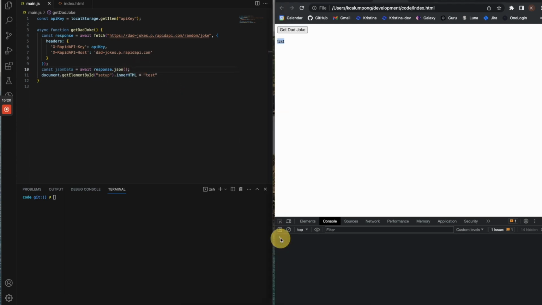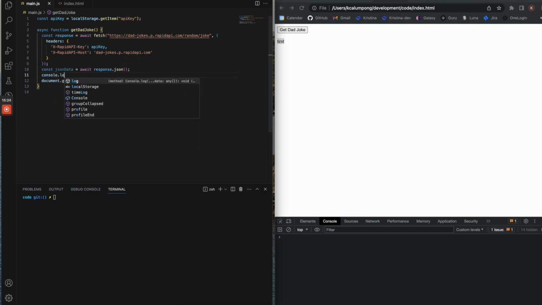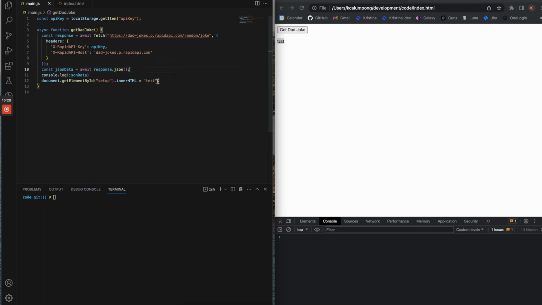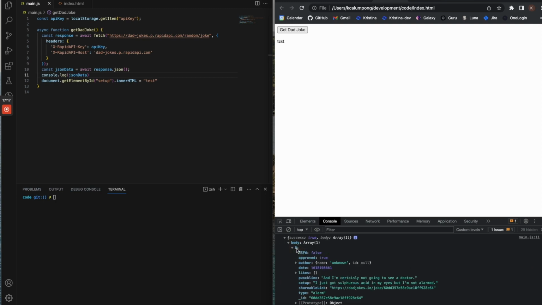We need to see what that JSON data object looks like again, because we're going to end up putting that right here. So let's refresh that. Looking at this object, body is an array. To get the punchline and the setup, we're going to have to access element 0.